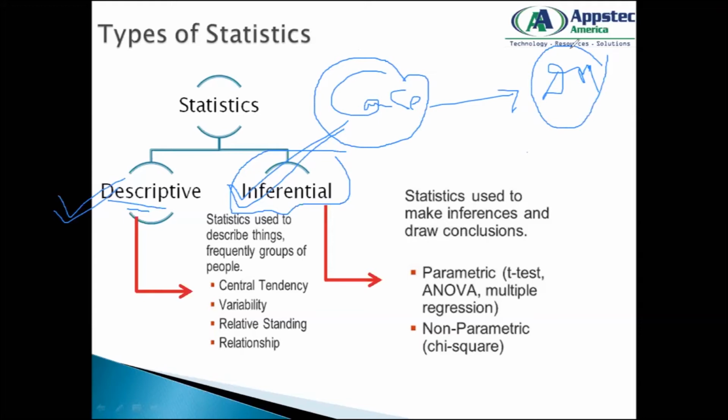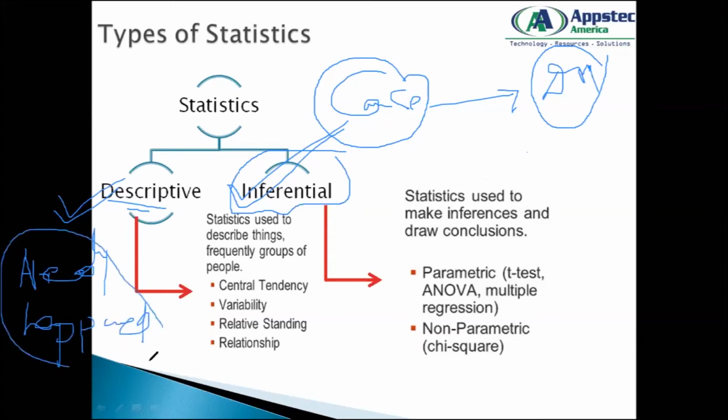Descriptive statistics refers to what has already happened. When your data tells you something that has already happened, historic, we call it descriptive statistics. That means if I give you the 2019 student pass out data, that has already happened. So that becomes descriptive data.